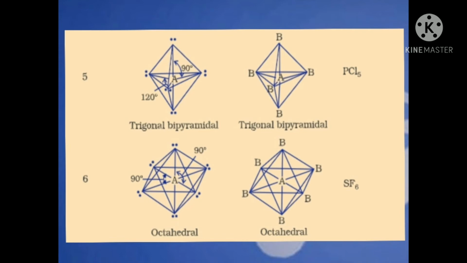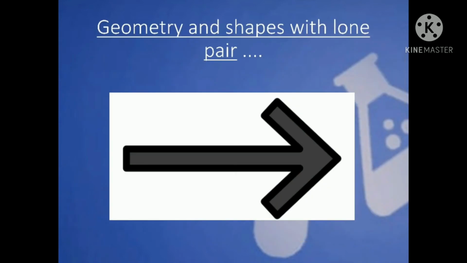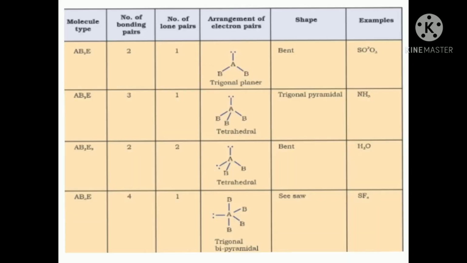Octahedral. In this type of geometry, 6 electron pairs are present and no lone pair is there. The electron pairs are arranged in such a way that the angle between all the axial and equatorial atoms is 90 degrees. Such type of geometry is called octahedral. An example is SF6. Now, our next topic is the geometry and shapes of the molecules which have lone pairs.